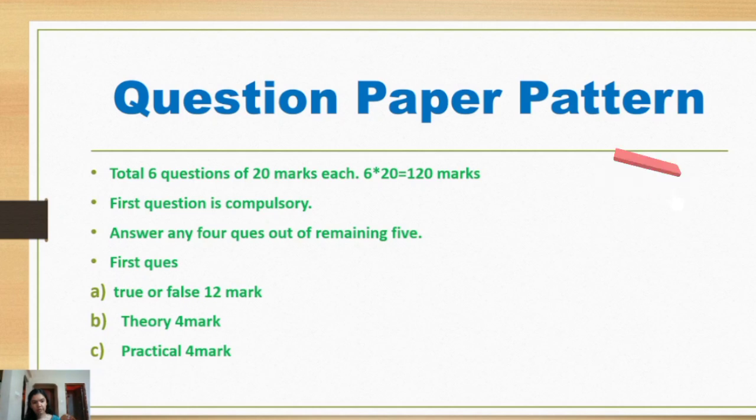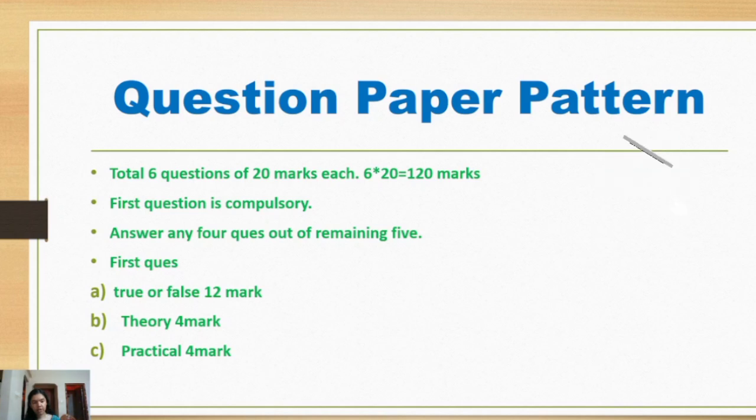So usually the first question will have 3 subparts A, B and C. In that part A will be true or false questions. This will be for 12 marks totally. And for true or false questions, it is important to mention the reasoning as well. So in the question itself, you have to check whether they are asking only to write true or false, or they are asking to mention whether the statement is true or false along with reasoning. So in most cases they would ask for reasoning as well. So it is very important to write the reasoning in this case.